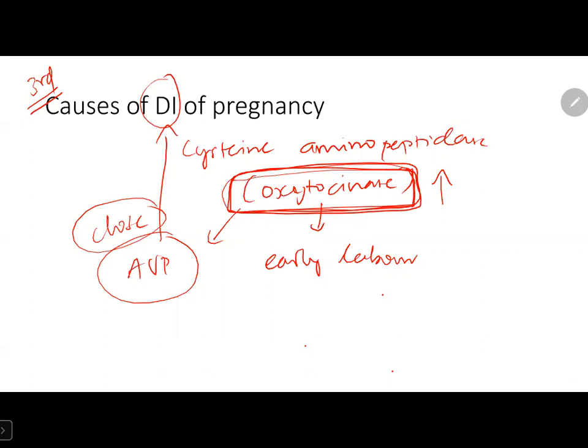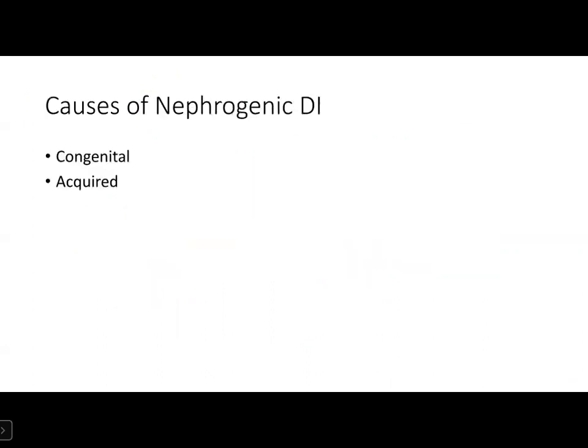So what is the treatment of diabetes insipidus here? Desmopressin is the only treatment advised during pregnancy. Why? There are two reasons.